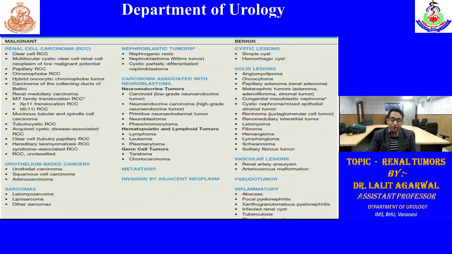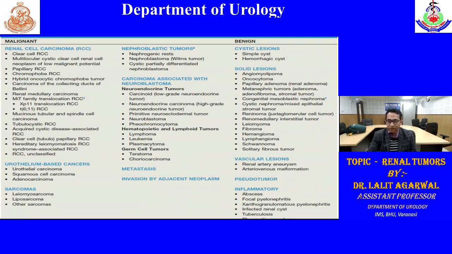There can also be secondary metastasis to the kidney from other organs, or invasion by other malignant tumors. Among benign lesions, there can be cysts, simple cysts or complex cysts. Other benign solid lesions, most commonly, are angiomyolipoma, oncocytoma, papillary adenoma, and metanephric tumor. There is a long list; I will not go into detail.